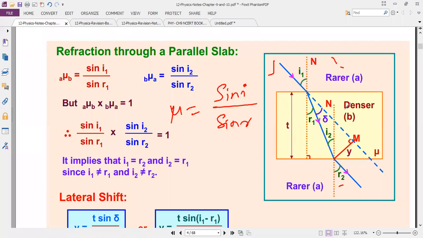Sin i1 divided by sin r1, for the rarer medium to denser medium. Second formula: denser to rarer medium, this is i2 and rarer, r2. So this is equation number 1 and this is equation number 2.